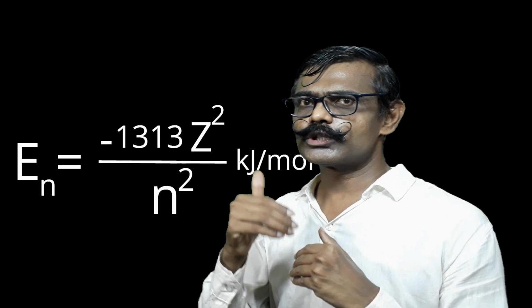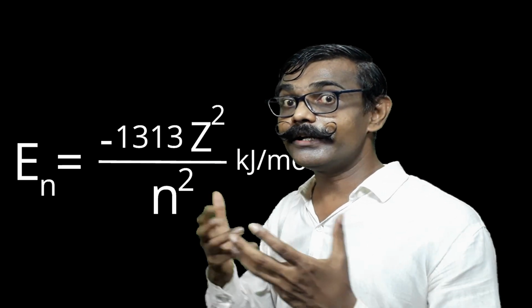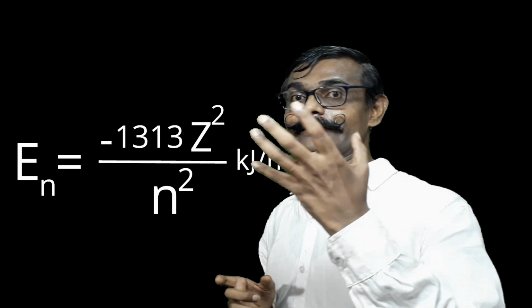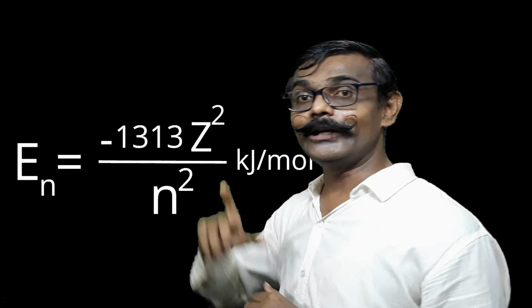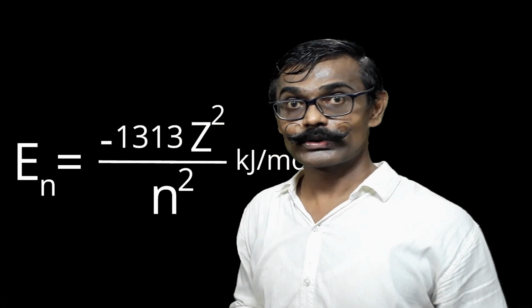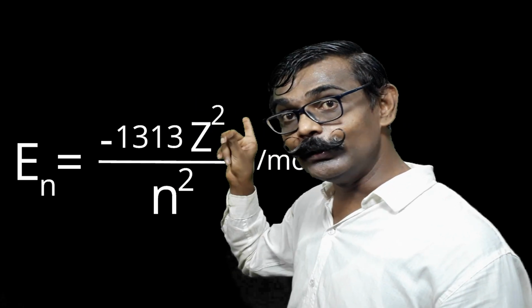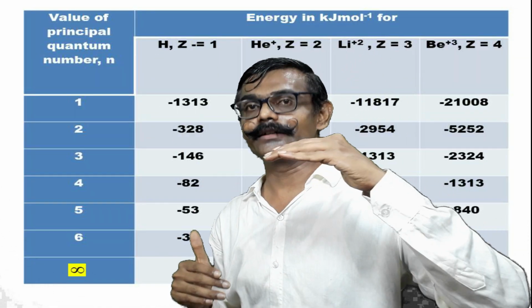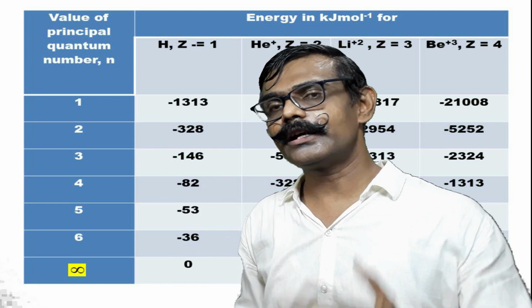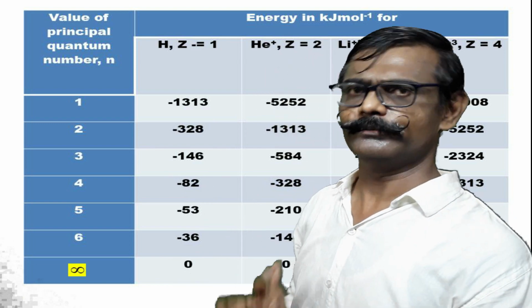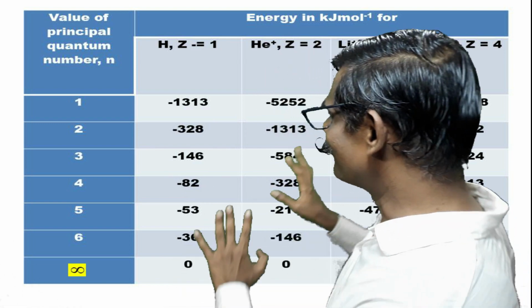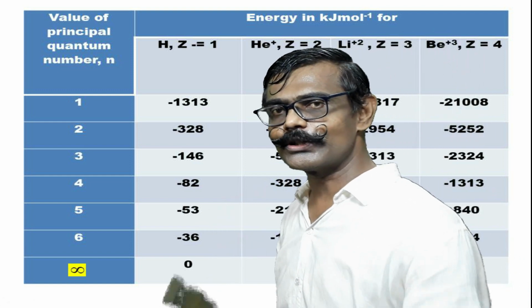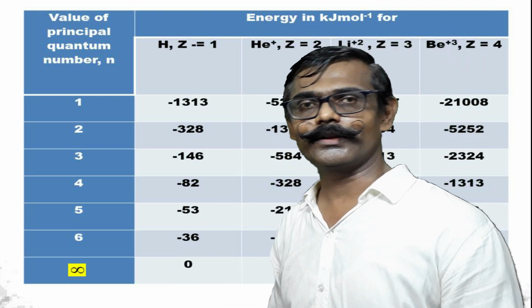Just what do you think? From hydrogen, suppose if I go to helium, does the atomic number increase or decrease? Increases. So the Z value is increasing. So in order to get the same value, should the value of N increase or decrease? It should increase. Where the increase is there, that you have to find out. Just for the sake of brevity, I represent the table here. But I want students to work to find out the answers.